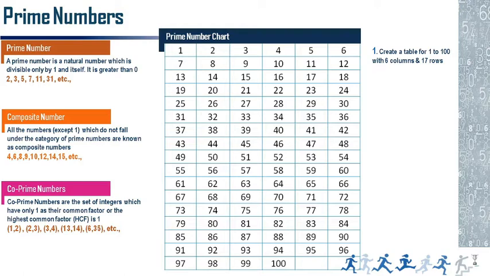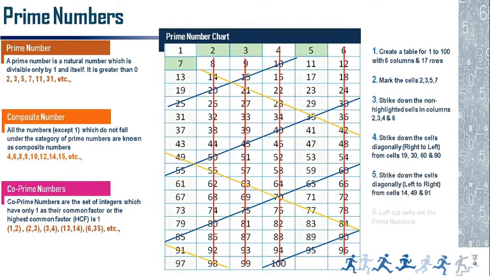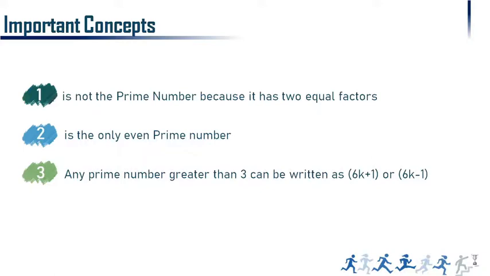I have given the chart. Please practice at your house or everywhere. This is how to find the prime numbers from 1 to 100. You should be very familiar with 1 to 100, so that by seeing the number itself you know whether it is a prime number or not. Also, friends, what is a composite number, co-prime number, that we already explained. And how to find the prime number also we already explained. And we have given the prime number characteristics.